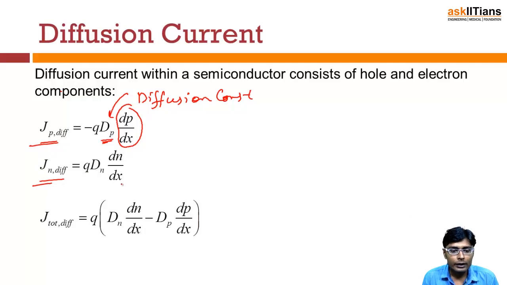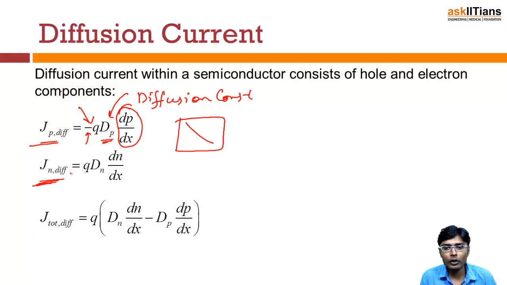Just see why we have used this negative sign here. This slope dp by dx is always negative, because the slope is on the negative side. So it will always be a negative value, but the whole current is always positive, therefore we use an extra negative sign to make it positive. But for the electron diffusion current density we do not apply the negative sign, because the electron current is in the opposite direction, so the current density will also be negative.